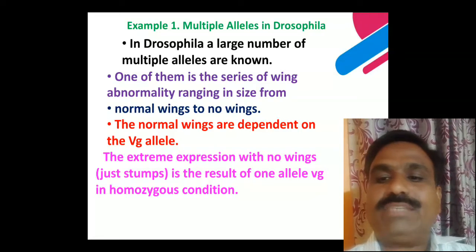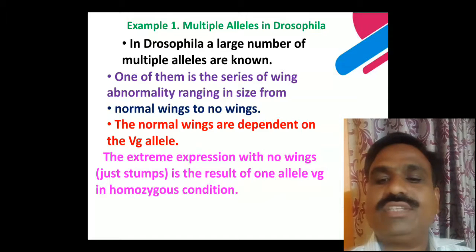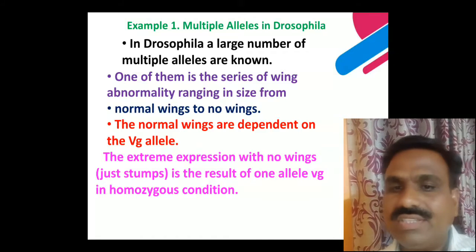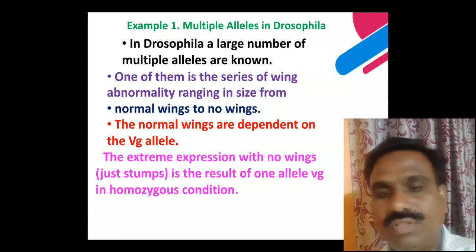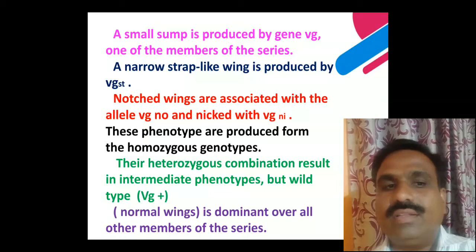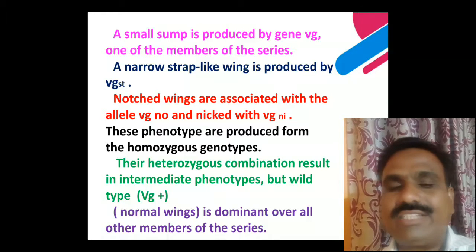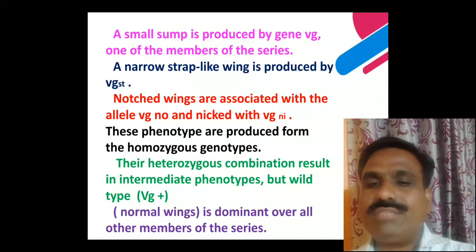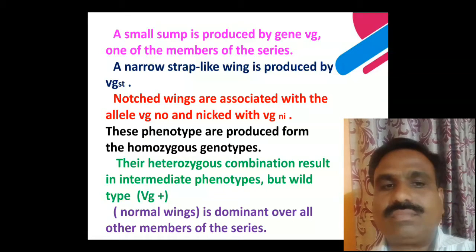The extreme expression with no wings, just stumps, is the result of one allele, VG, in homozygous condition. That means from the normal wings series to the no wings of the Drosophila, the normal wings are controlled depending on the VG alleles, and the extreme expression with no wings, just stumps, is the result of the